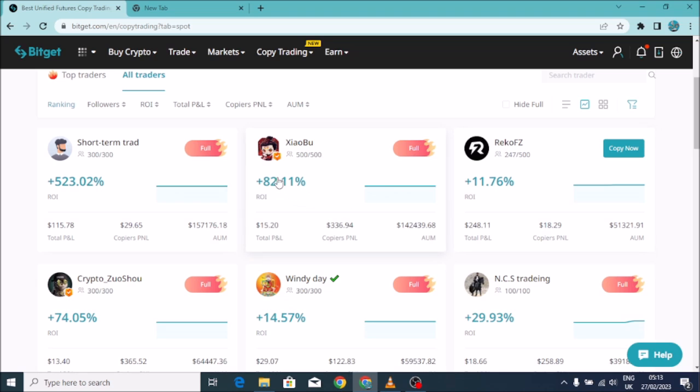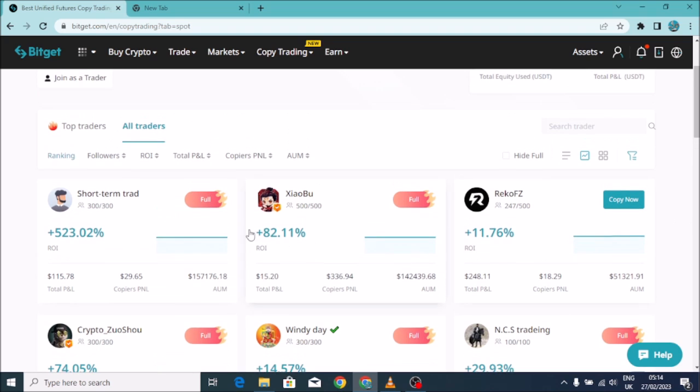This one doesn't have leverage, so you just get your normal percentage as it gains. These are the people who have gained a lot. These are return on investment, total profit and loss, copier PNL, and assets under management. So you can see all of those. If you want to copy them, of course you can come here and copy.